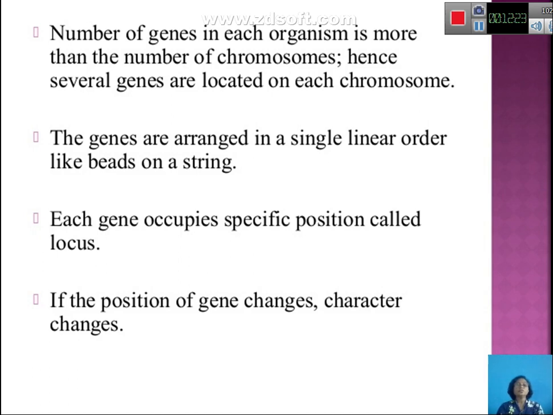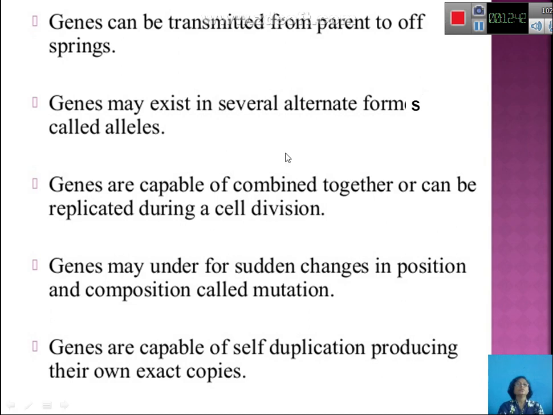These genes occupy a specific position on the chromosome, which you call a locus, and if the position of the gene changes, then you know that the character or phenotypic expression of that particular gene also differs or alters. So a gene can be transmitted from one parent to the offspring.